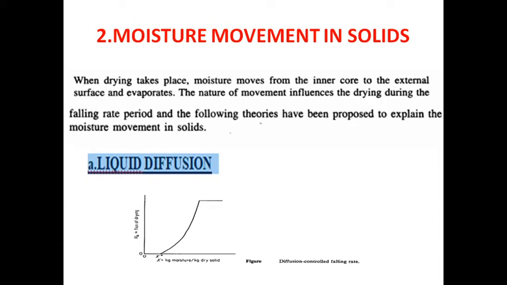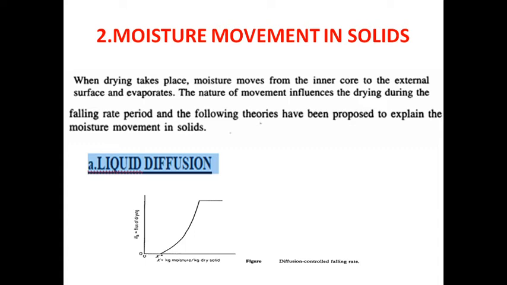Okay. This figure shows diffusion controlled falling rate. In this figure, the graph is plotted between moisture content and flux of drying, with moisture content on the x-axis and flux of drying, or drying rate, on the y-axis. Are you clear? In this graph, the initial constant rate drying is very rapid.